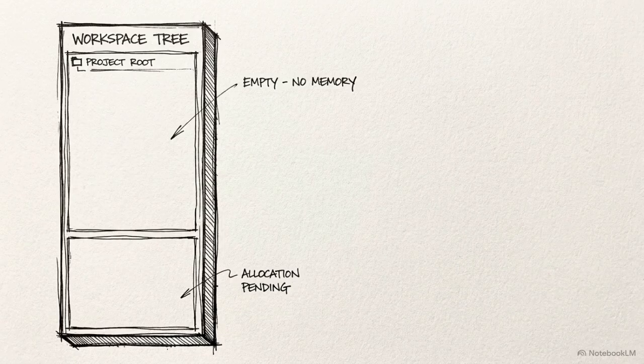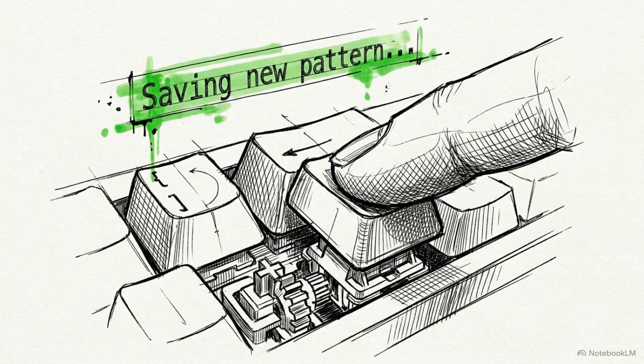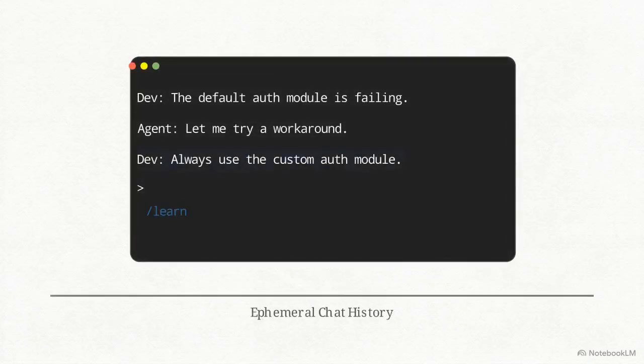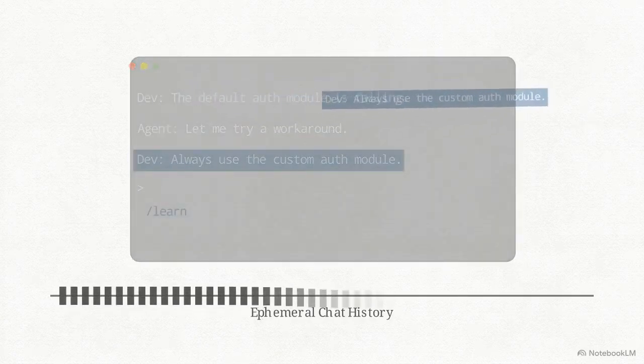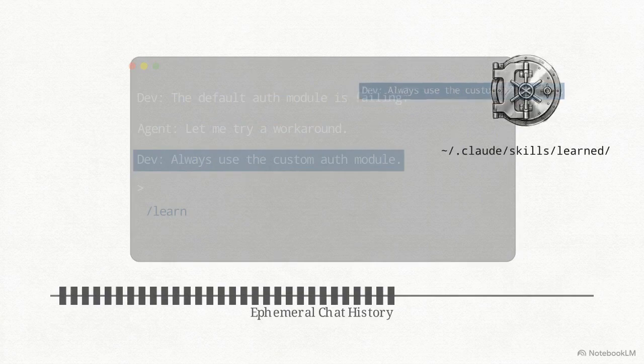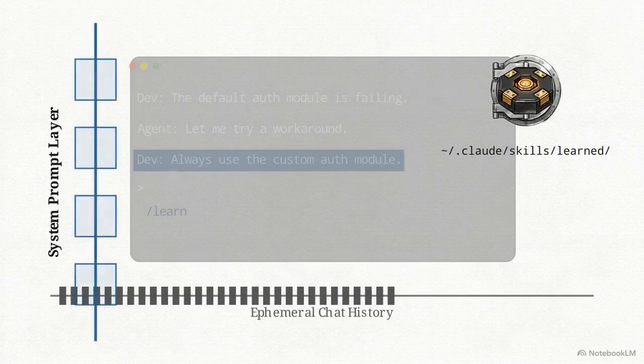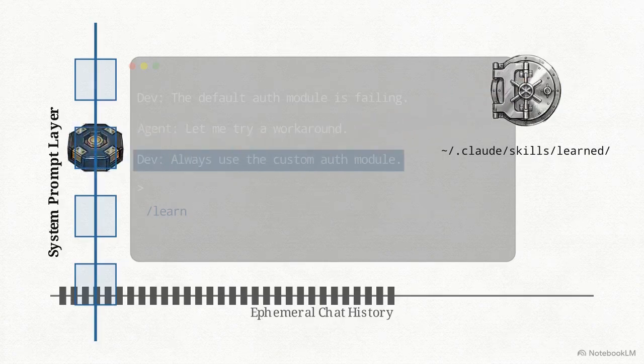You trigger this manually using a specific command, /learn. By typing /learn, the system targets a specific correction. It extracts this behavioral pattern from the conversation, bypassing the active chat history, and routes it into a dedicated local directory. The framework saves this knowledge as a permanent instinct. Whenever you boot up a subsequent coding session, the orchestration layer automatically preloads all of your saved instincts directly into the system prompt. The dynamic shifts entirely.